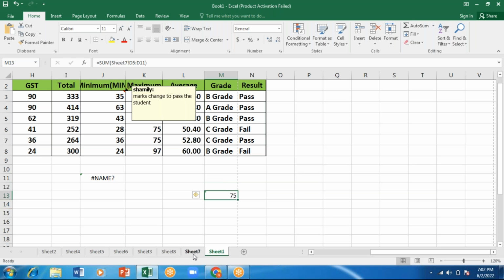So from one sheet to another sheet, if you're bringing cell numbers, cell addresses, then it is called cell reference. You can make a note. Let me tell you in detail how to do it. Getting data from a different sheet in Excel is called cell reference.